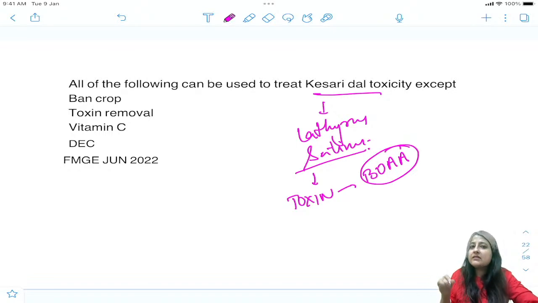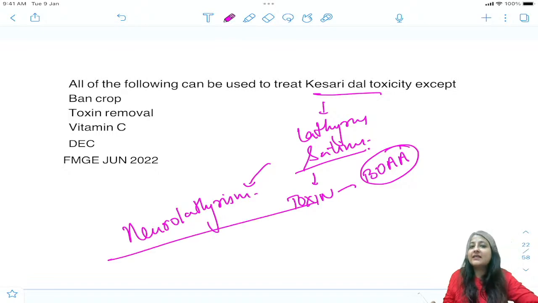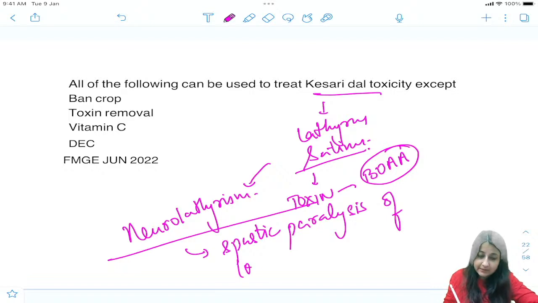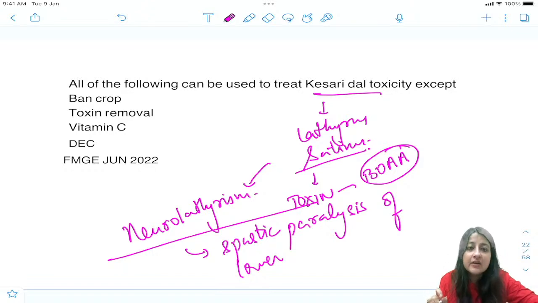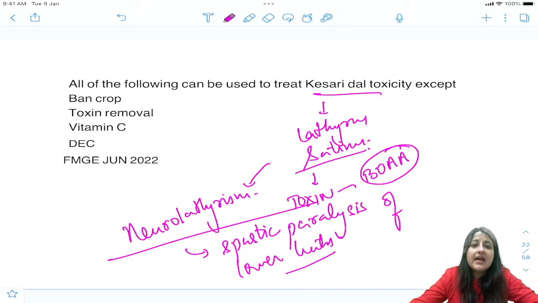Okay, and this BOA is the toxin. Now this leads to what? Consumption of 30% of the dal over 6 months will lead to what is known as neurolathyrism. When you talk about neurolathyrism, the person में क्या होता है? Spastic paralysis of lower limb, not flaccid paralysis. Just keep listening. Spastic paralysis of lower limb, not Argemone mexicana. हितेश, Argemone mexicana is different. That is epidemic dropsy. वो अभी देखेंगे, ठीक है? Spastic paralysis of lower limbs, and particularly this is seen in Andhra Pradesh, UP, all those places, ठीक है?